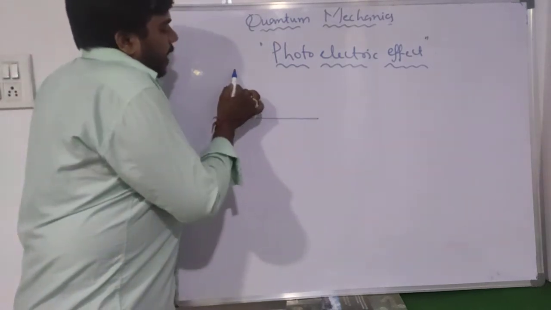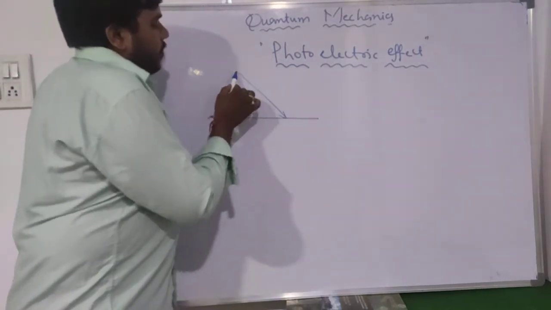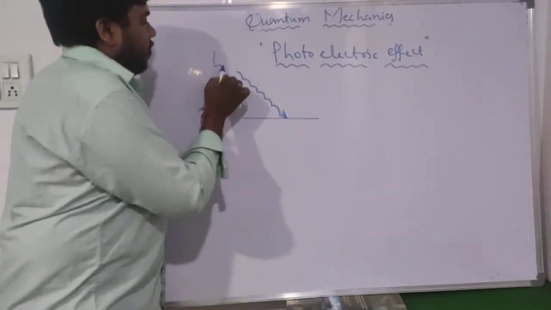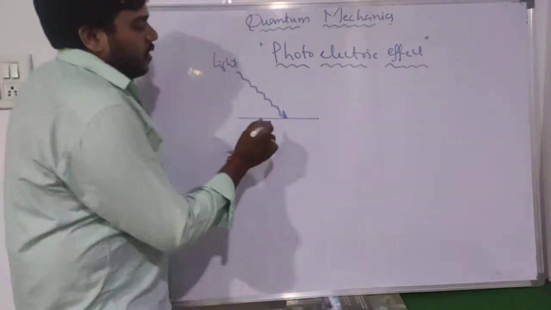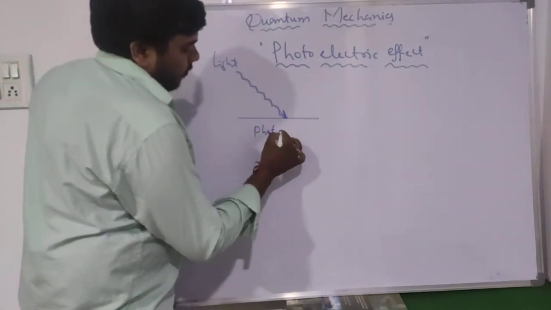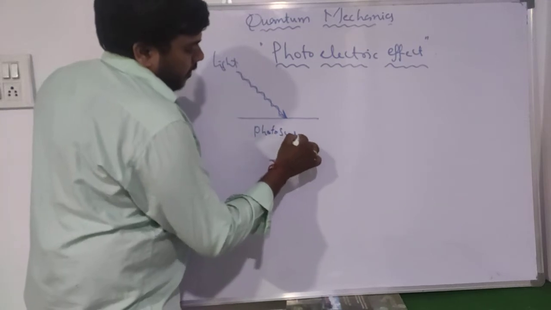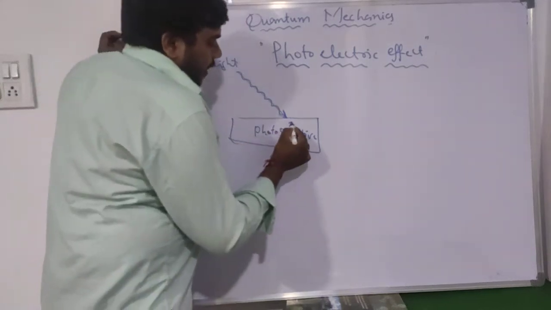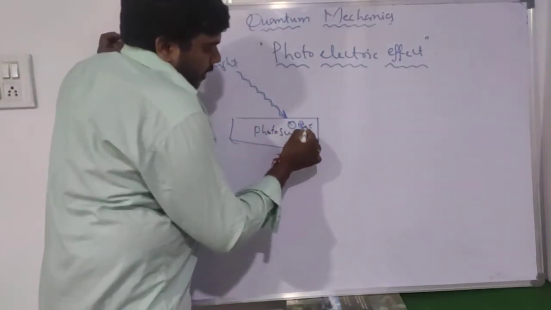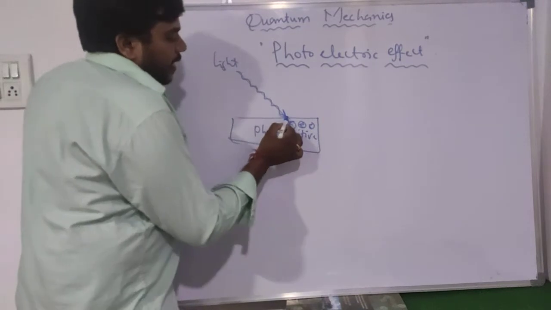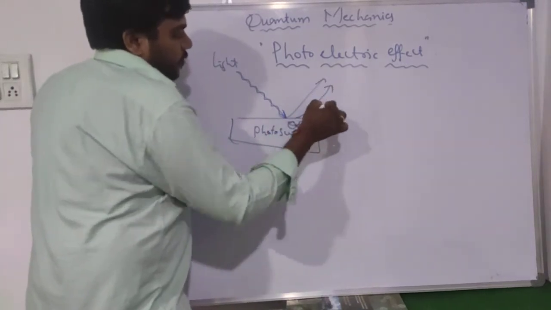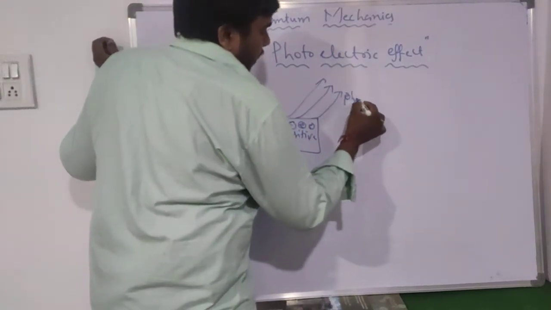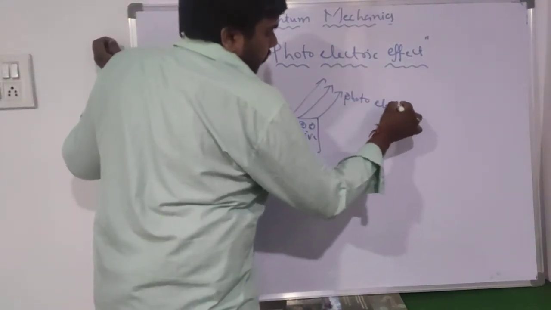Here we consider one photosensitive metal, and this is the light we have. Light is in the form of photons. Whenever the light is incident on this photosensitive metal, the electrons which lie within this material get excited and are ejected from the photosensitive metal. These electrons are known as photoelectrons.